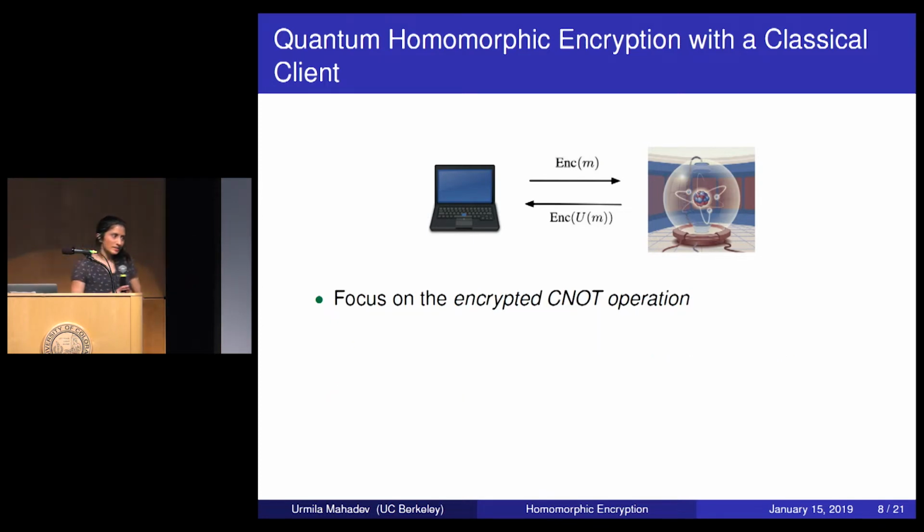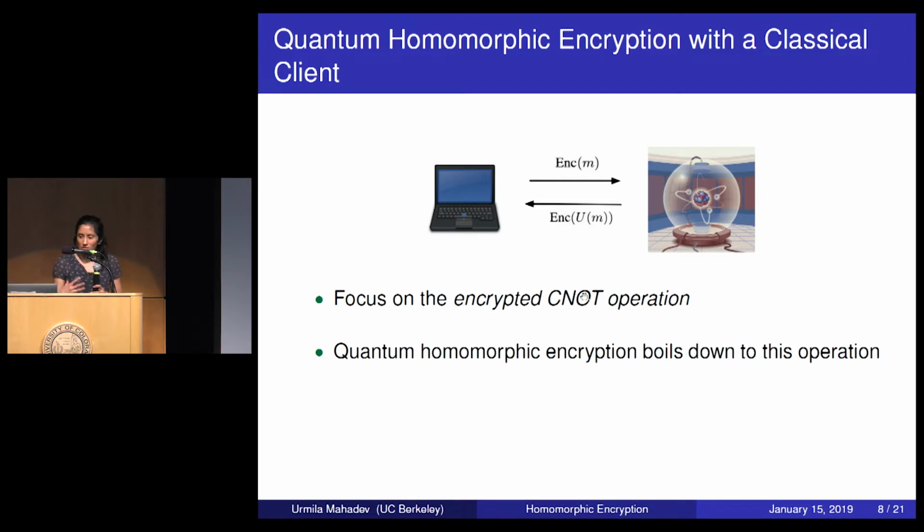Okay, so in this talk, I'm not going to have time to show you the full encryption scheme. So what I'm going to do instead is focus on the core of my protocol, which is called the encrypted CNOT operation. This is the part of my protocol that's new. So the rest of my protocol follows the same structure as the previous schemes, but I take this core object and I build it in a different way. And that's what enables the classical client.